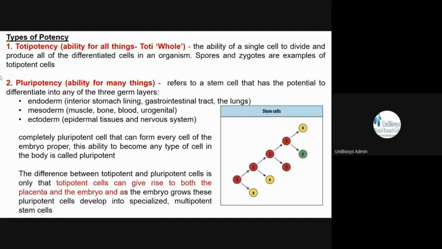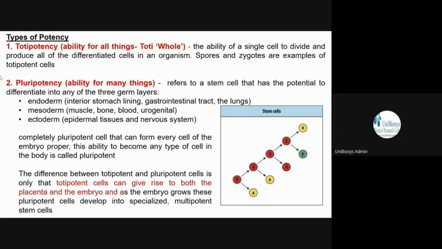So that is totipotency. Now you have pluripotency. It refers to certain undifferentiated stem cells that can form the three different germ layers. Endoderm, what are those germ layers?